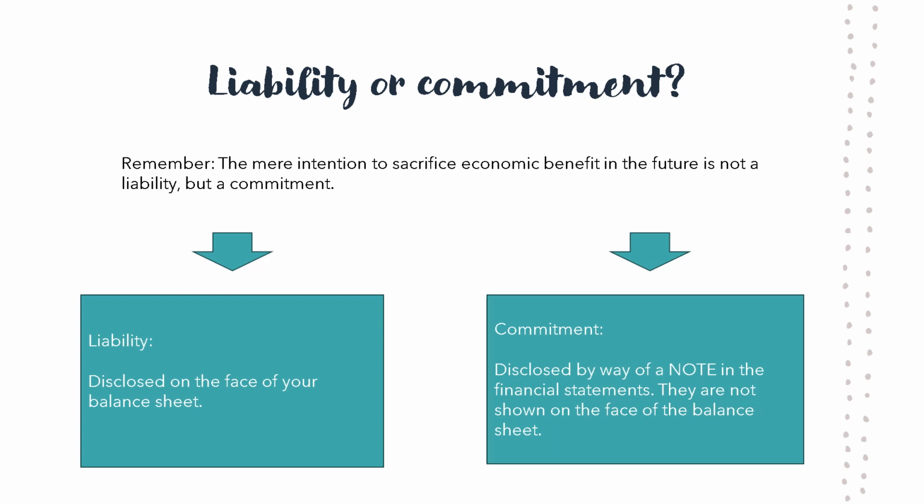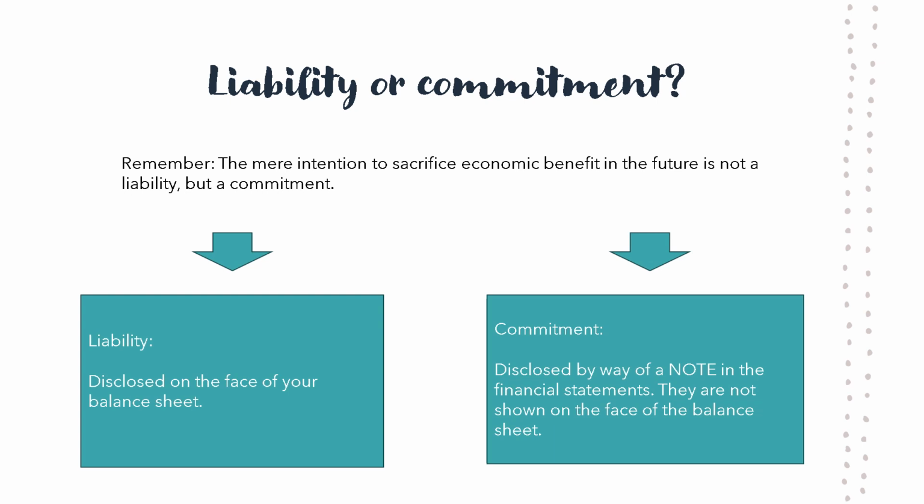this obligation does not satisfy the present obligation condition for the amount to be disclosed as a liability. In these circumstances, no present obligation will arise until these conditions have been met, and as such, these future obligations will be considered to be a commitment.